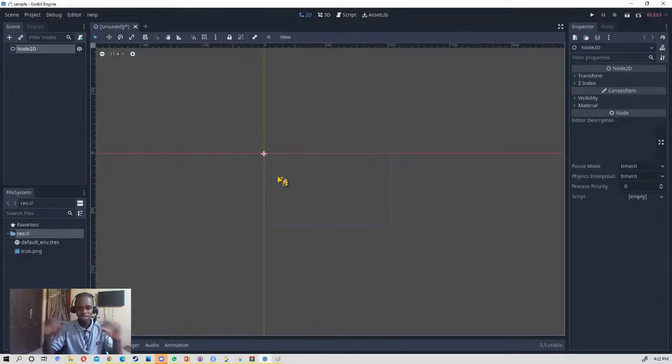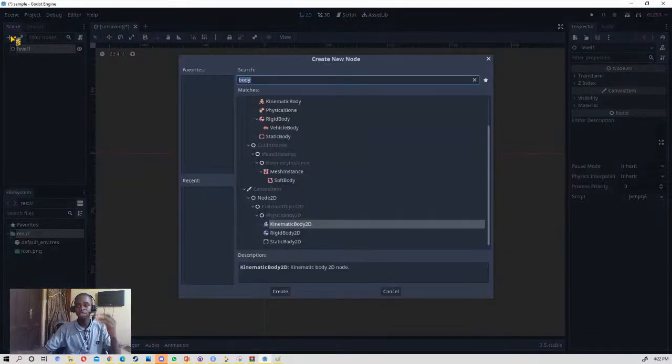Every level is a scene. You can save and create a new scene, then save another new scene. So in this, let's name it our level one. Let's save that as level one. So level one is our scene.